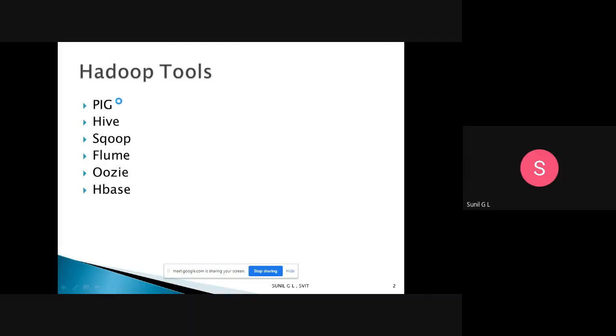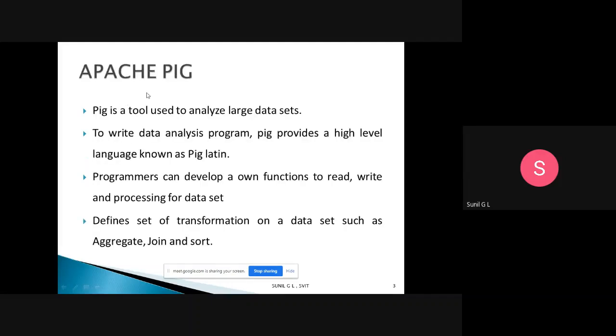Okay, so what is Apache Pig? I already told that Apache Pig is used to analyze large data sets. In big data, we will have structured data, unstructured data, and semi-structured data. So we need to analyze the data. At that time, we will use Apache Pig. For that, we have the Pig Latin language. To write a data analysis program, Pig provides a high-level language known as Pig Latin.